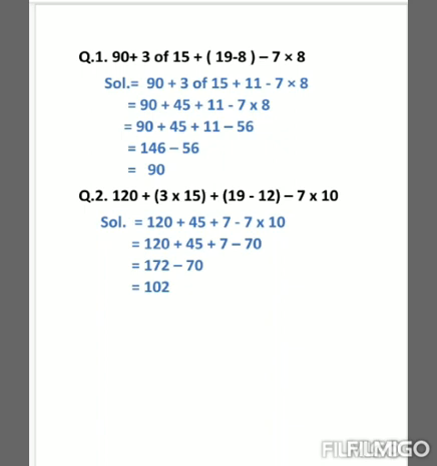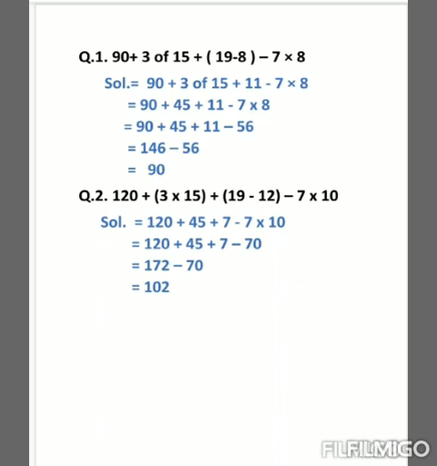Now we will do the addition. So in the addition we will add all the three numbers. 90 plus 45 plus 11 is equal to 146. So in the next step we will write 146 minus 56, and now we will do the subtraction. So 146 minus 56 is equal to 90.